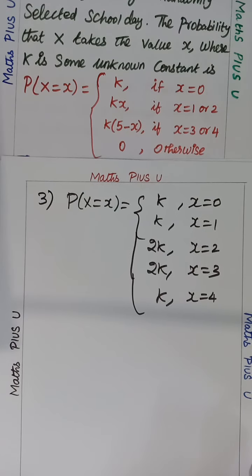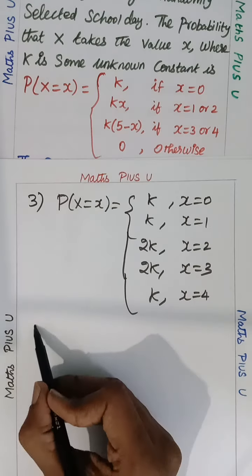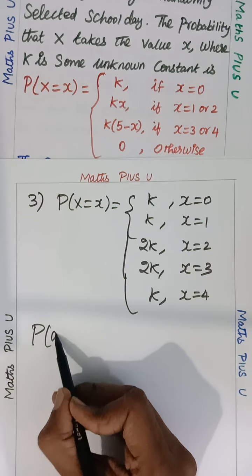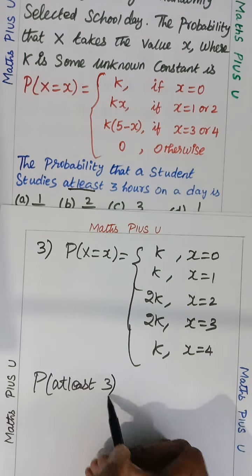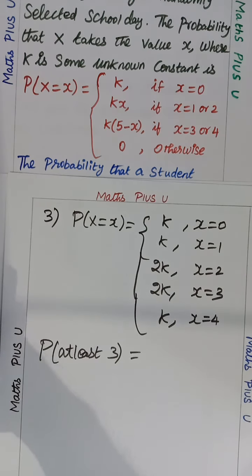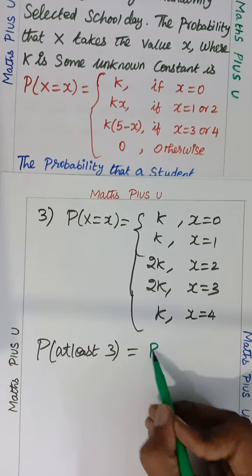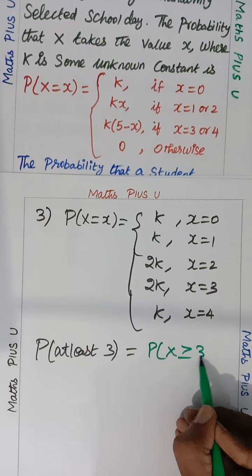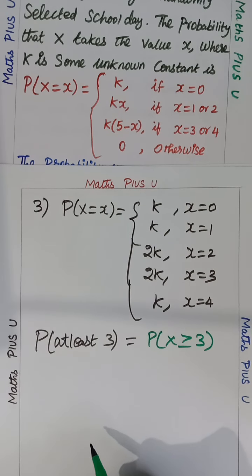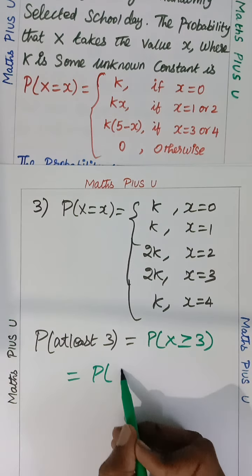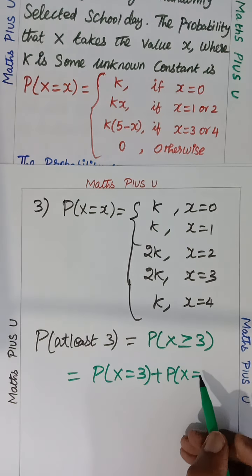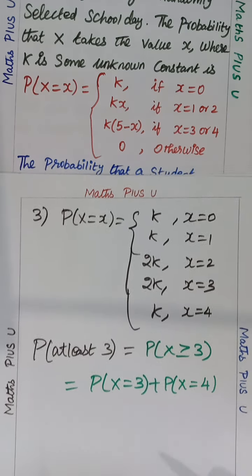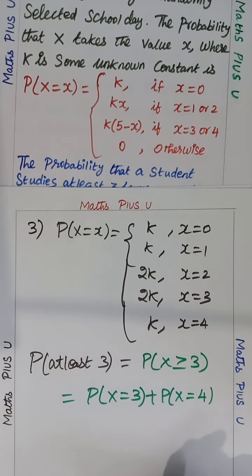Is this clear? Kindly check. So I have written this for understanding. Now, P of at least 3 hours is very, very important. P of at least 3 can be written as P of x greater than or equal to 3. That can be written as P of capital X equal to 3 plus P of capital X equal to 4. At least means this or more than that.